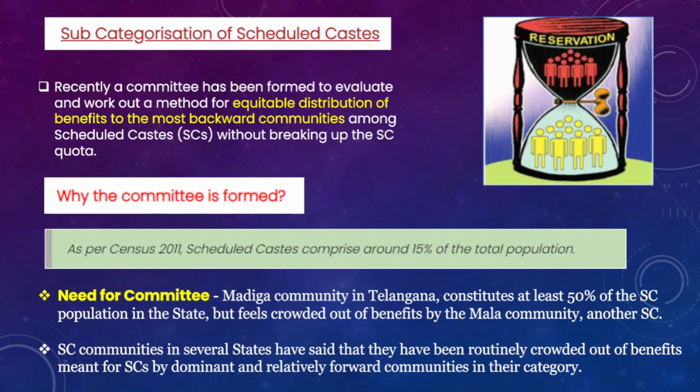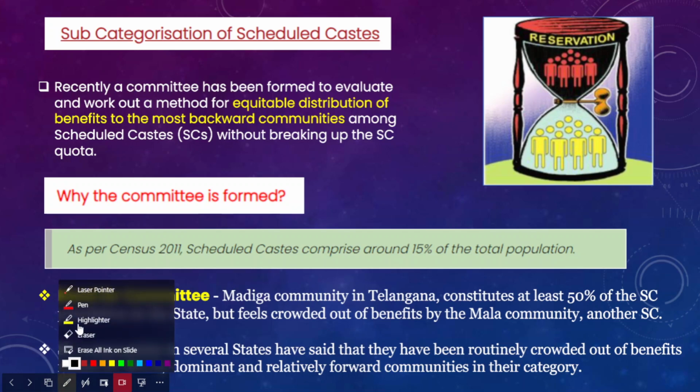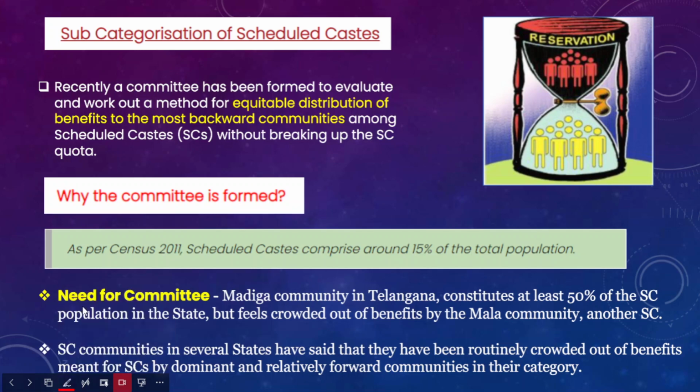So in today's lecture we are going to discuss subcategorization of scheduled caste. Earlier we discussed subcategorization of other backward classes, and Justice Rohini Commission was appointed for that purpose. However, now we have to discuss subcategorization of scheduled caste. I hope all of you have the basic idea about what it means when we say subcategorization of any caste, whether it is scheduled caste, scheduled tribe or other backward classes.